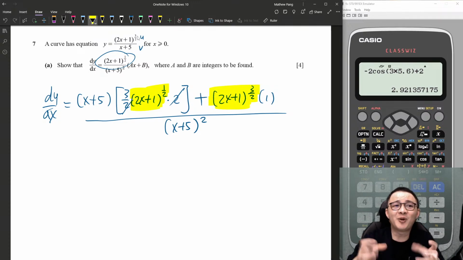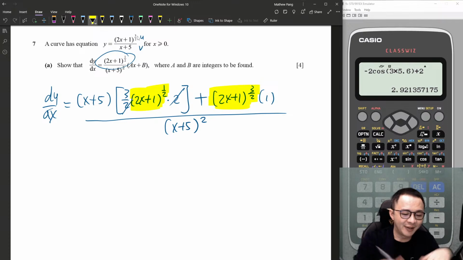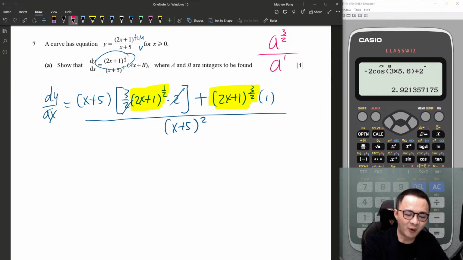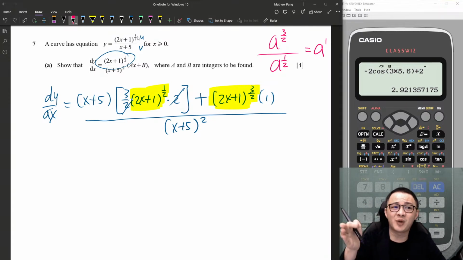Factorizing power 1/2 from the first one, all students already know, it's gone, so you left a 3 there. But for the second one, if I have a power of 3/2 and I factorize out a power 1/2, am I still left a power 1? Because 3/2 minus 1/2 gives 1, like 1.5 minus 0.5, you get 1, isn't it?